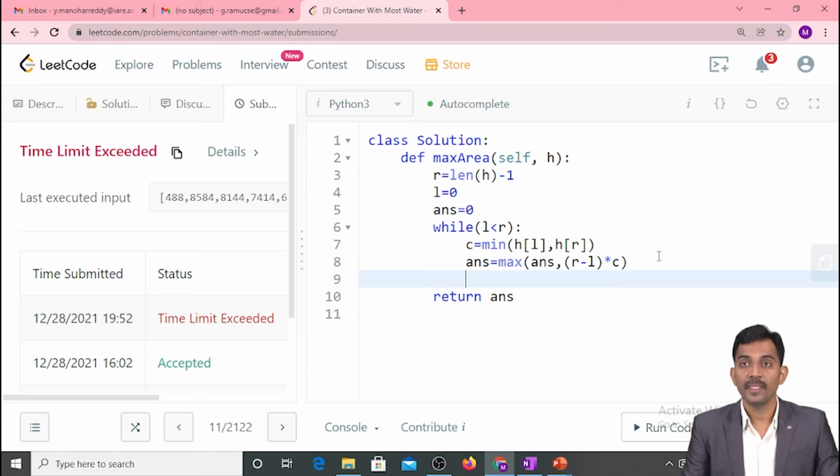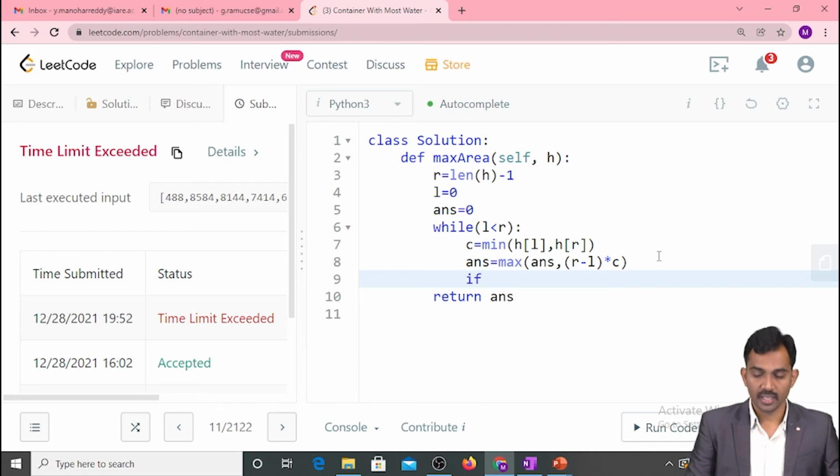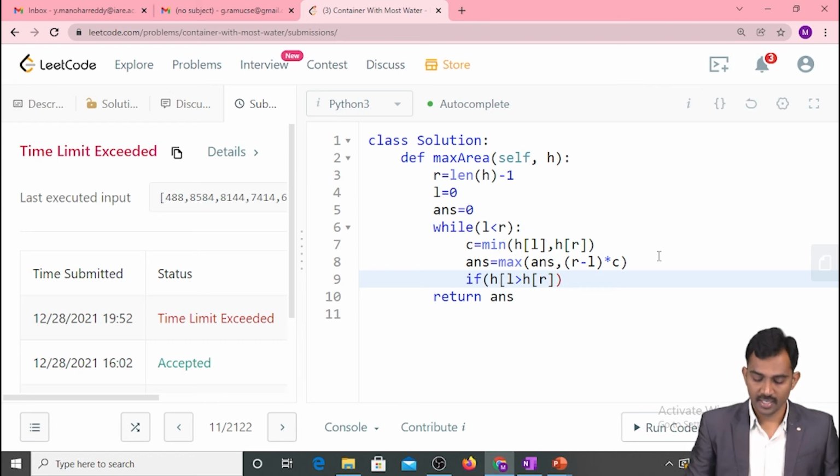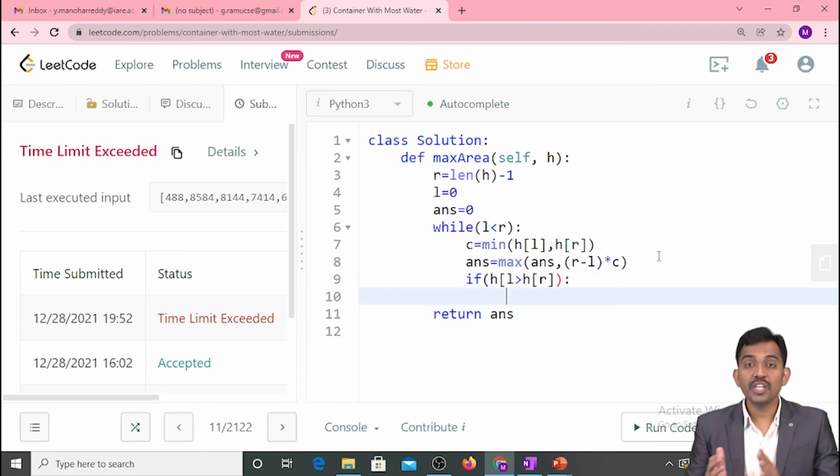And after that, what do we do? You need to change your left pointer or right pointer based on the minimum value. If h of L is greater than h of R, that means the left height is greater than the right height, then you should change your right pointer.